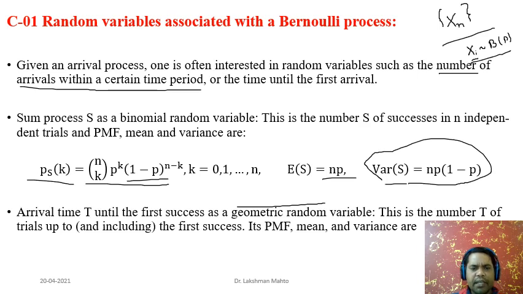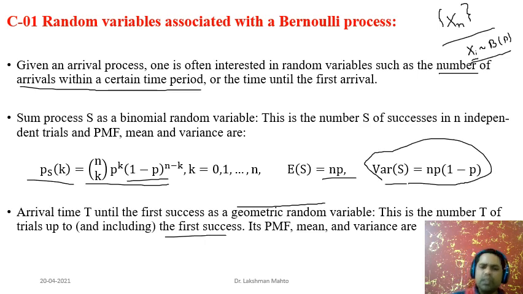The time T that one is talking about until the first success, the arrival time until the first success, always has a geometric distribution, and hence we say it is a geometric random variable. And this is the number T of trials up to the first success.